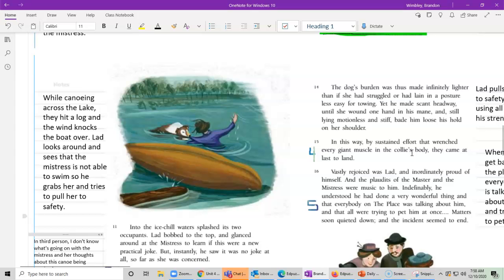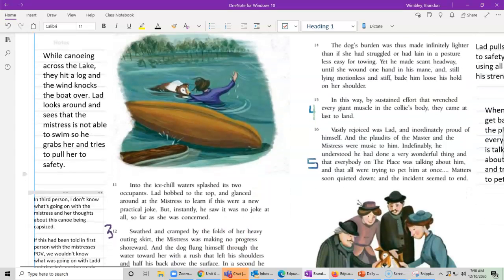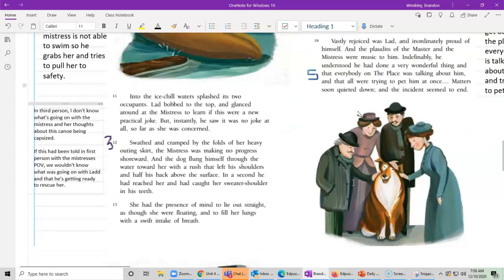So let's keep reading. Paragraph 14. The dog's burden was thus made infinitely lighter than if she had struggled or had lain in a posture less easy for towing. Yet he made scant headway, until she wound one hand in his mane, and, still lying motionless and stiff, bade him loose his hold on her shoulder. In this way, by sustained effort that wrenched every giant muscle in the collie's body, they came at last to land. Vastly rejoiced was Lad, and inordinately proud of himself, and the plaudits of the master and the mistress were music to him. Indefinably, he understood he had done a very wonderful thing, and that everybody at the place was talking about him, and that they were all trying to pet him at once. Matters soon quieted down, and the incident seemed to end.